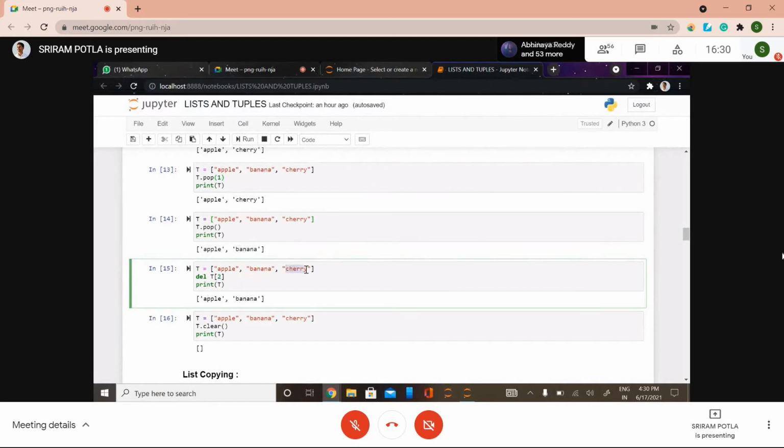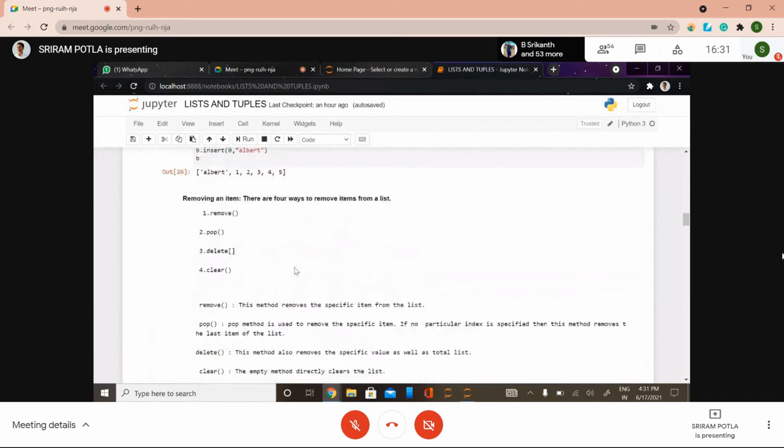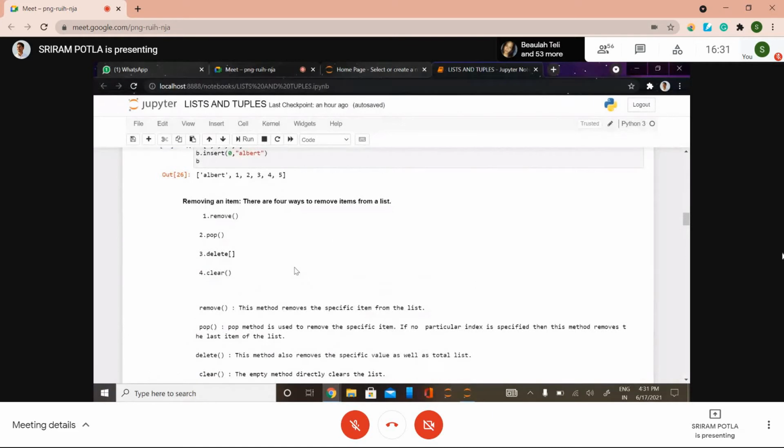We have cherry there and it's going to be deleted. So the remaining values are apple and banana. Whenever you use clear, it directly clears the total list. I mean it empties the list. So this is how you can remove elements from the list using these 4 methods.